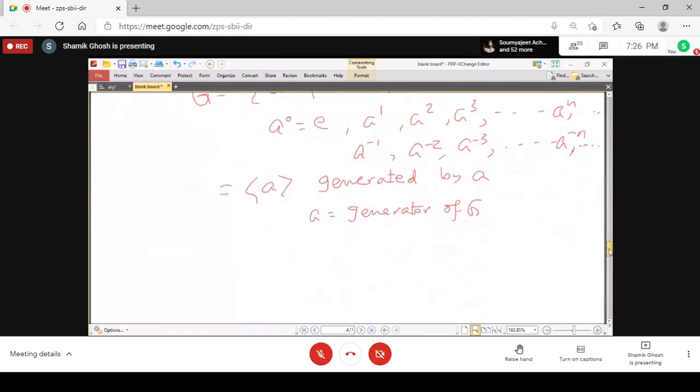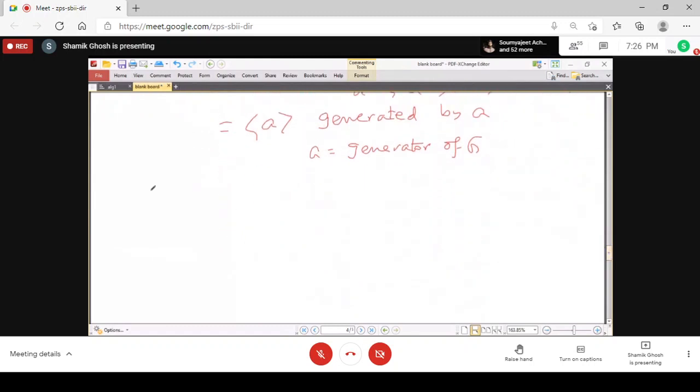Okay, so now you can remember in our previous class, if we consider the set of all roots of x cube equal to 1, the roots were 1, omega, omega square, and this is a cyclic group; you see that all elements are powers of omega. In fact, omega cube is equal to 1. Similarly, if we consider x to the 4 equal to 1, then you see all are powers of i: i square, i cube, and i to the 4 is equal to 1. And so in this way, all these are cyclic groups.